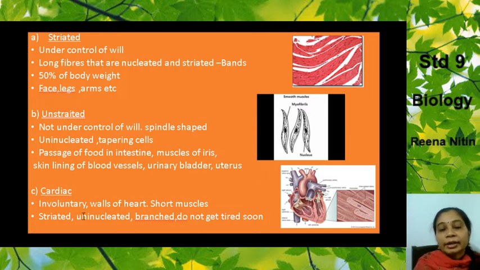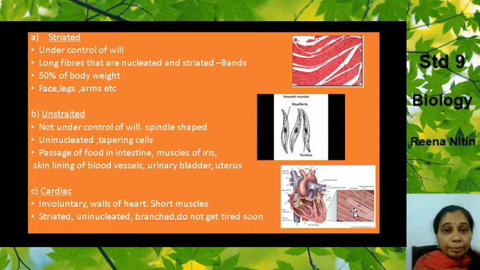Now we have the cardiac muscles. Cardiac, as the name suggests, has something to do with the heart. Cardiac care, cardiac operation, cardiac hospital. So cardiac has to do with the heart. Obviously this cardiac muscle is present in your heart, and as I told you before, it is a short muscle. Compared to the striated, it is a very short muscle, but it is a branched muscle. I've not got the correct picture here, but you can see it in your textbook, I think.